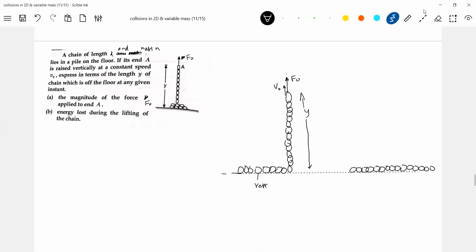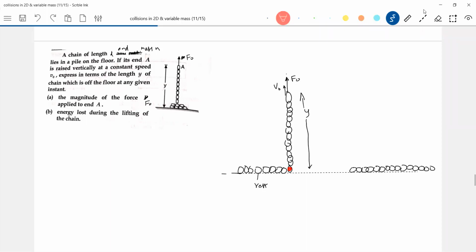First of all, what is this force? I want this force. What are the things that will act? How to calculate force? Thrust force will act. So again, immediately the thrust force will come. So what should you do? You should take help of the link. There is a link which is at rest, which is about to enter the vertical part of the chain. So what will happen to the vertical part of the chain as the Y length increases? The mass of the system increases. So now what is the system? The vertical part of the chain is the system.